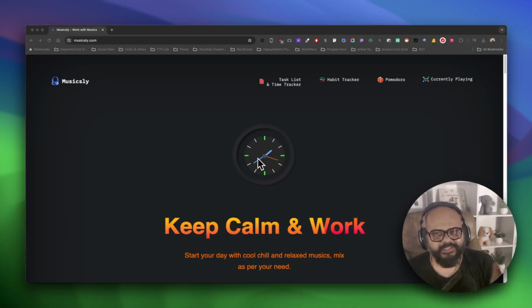I am not collecting any data because there are no sign up options, no fuss, or any ads here. All the information will be stored in your browser. I'm using Chrome, so all the data is stored in your local browser storage. Those who are familiar with these things definitely know the benefits. But there is a drawback: if you clear your cache or browser history, it will remove the data. There is no chance of leaking or stealing your data from this site, at least for now.